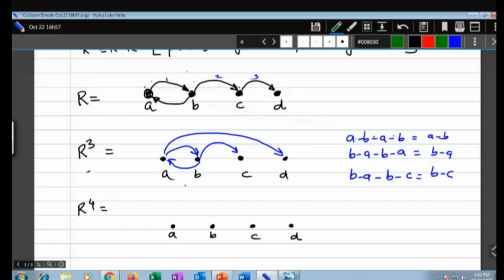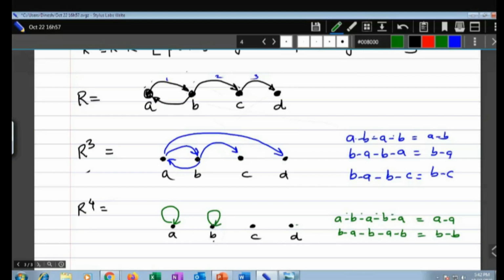I'll choose some other color. Now again, look at this. I'll write it over here. A to B, B to A to B, B to A. 1, 2, 3, 4. It will be A to A. So I will have this arc. And like that, B to A to B, B to A to B. It will be B to B. So I will have this arc.